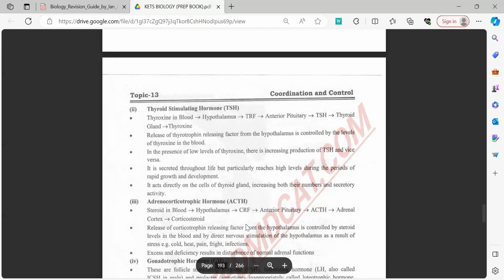The greater the amount of T3 and T4, the greater it leads to hyperthyroidism. And if it is extremely less than the normal physiological quantity, it leads to hypothyroidism. So we don't need to deviate from the normal balance. The TSH is released by the hypothalamus, which similarly acts on the anterior pituitary gland, then the thyroid gland, and increases the amount of thyroxine in the body.